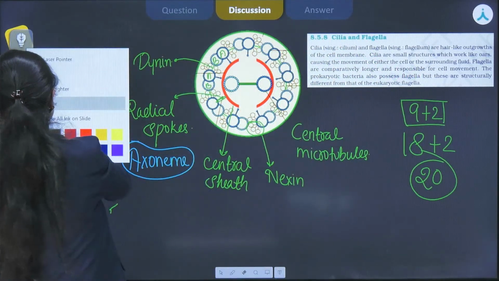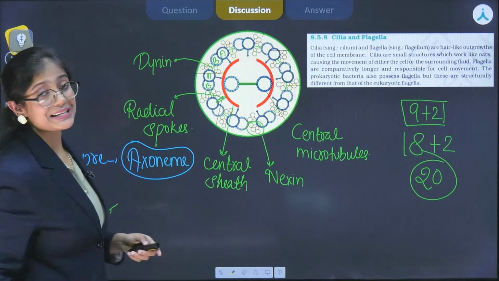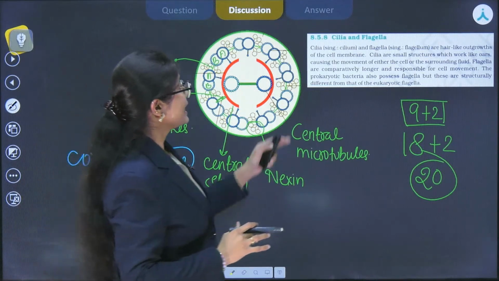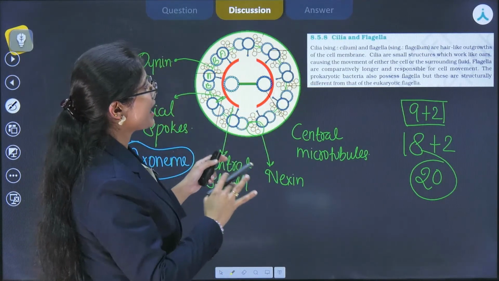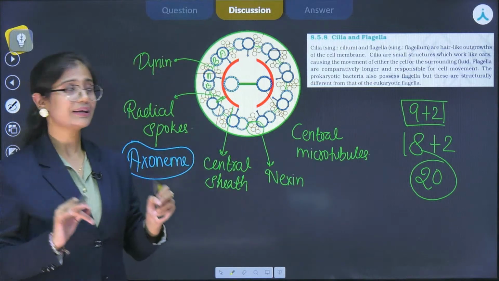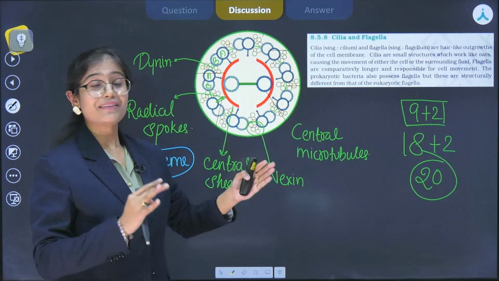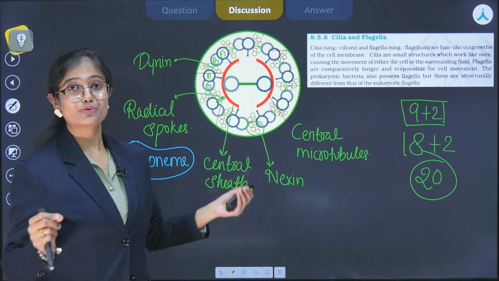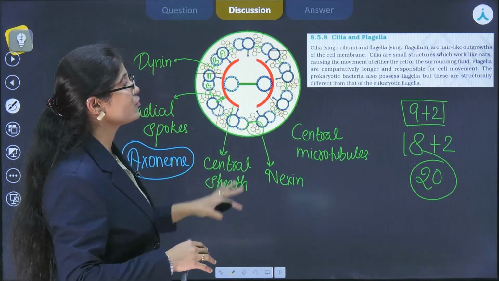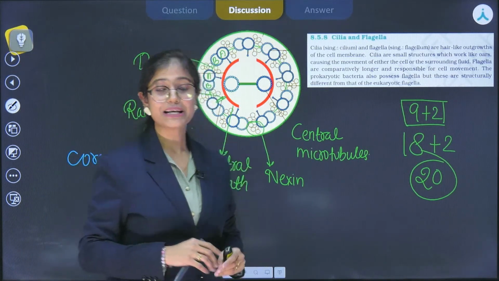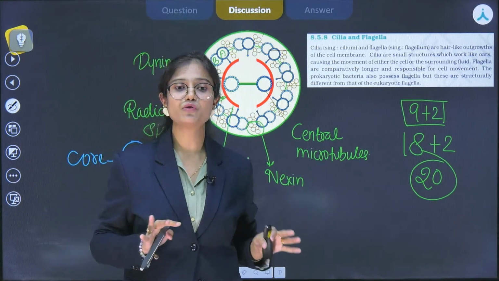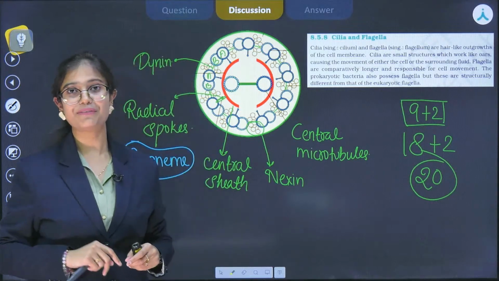Okay. So here one content is written in the NCERT which states the difference between the cilia and flagella. If we see the first one, the cilia and flagella are hair-like outgrowths of the cell membrane. Yes, obviously it is completely correct. It is the similarity between them, as they are locomotory structures. Next one is cilia, small structures which work like oars, causing the movement of either the cell or the surrounding fluid. So it is one of the major differences between the cilia and flagella that the oar-like movement is done by cilia, not by flagella.